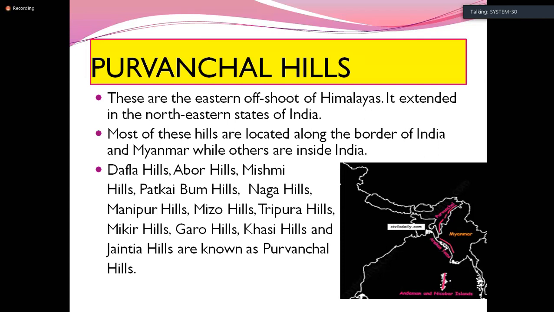And we are going to see the famous hills of the Purvanchal. Dafla Hills, Abor Hills, Mishmi Hills, Patkai Bum Hills, Naga Hills, Manipur Hills, Mizo Hills, Tripura Hills, Mikir Hills, Garo Hills, Khasi Hills, and Jaintia Hills are known as the Purvanchal. These are all the hills together that we call the Purvanchal Hills. So now you know where these Purvanchal Hills are: on the eastern side of the Himalayas, in the northeastern states of India.